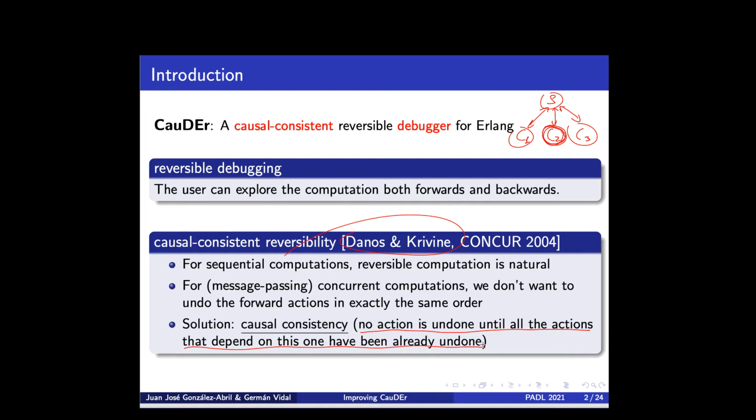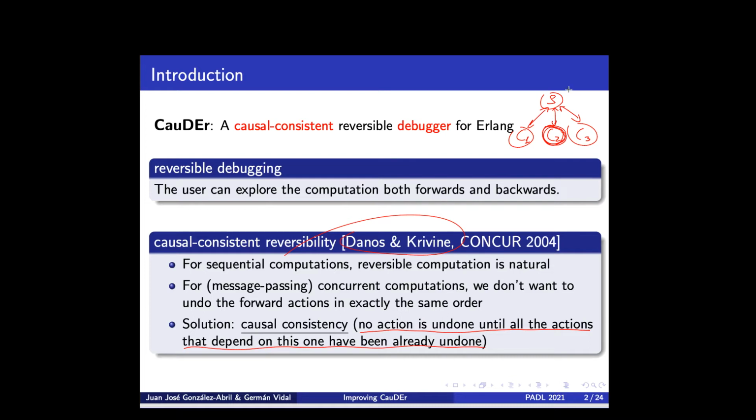I think this is quite an intuitive idea. It means that we cannot undo the sending of a message until the reception of this message has been undone, or we cannot undo the spawning of a new process until all the actions of this process have been undone.